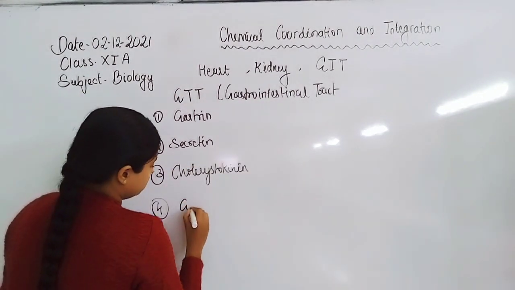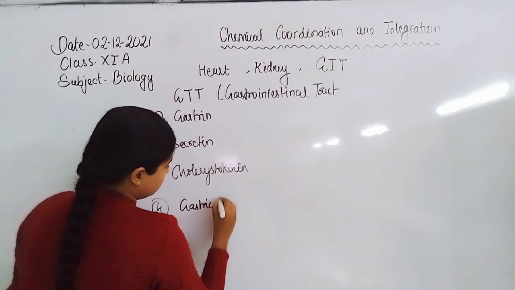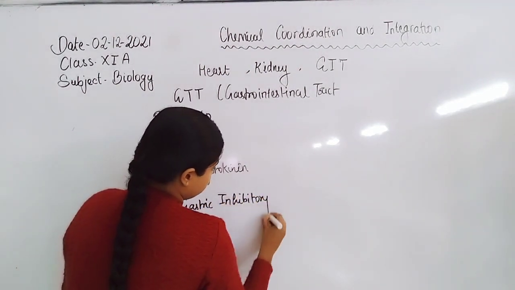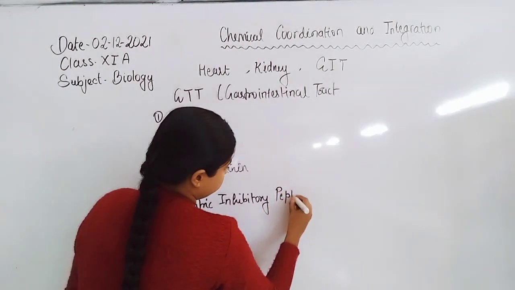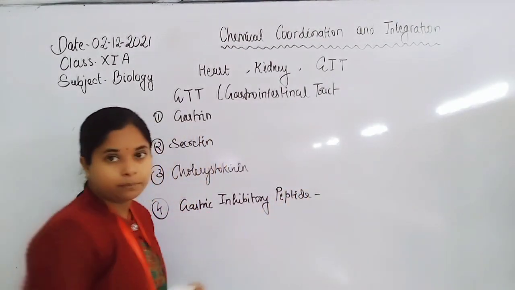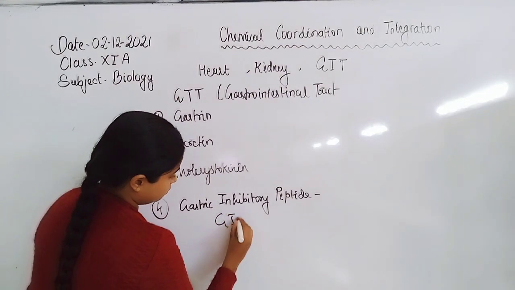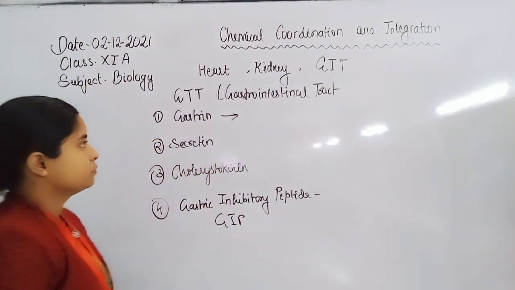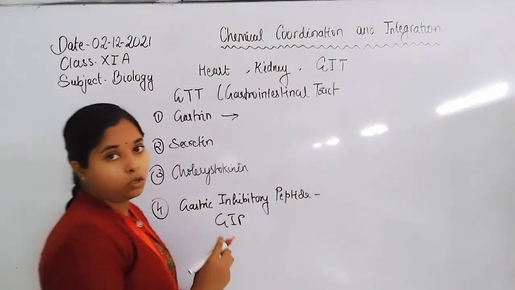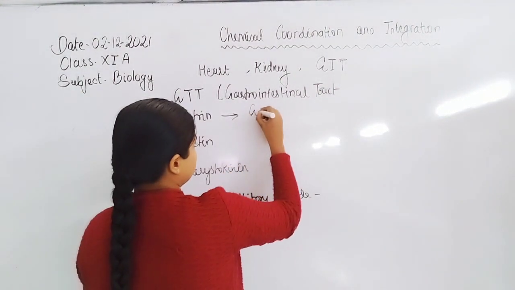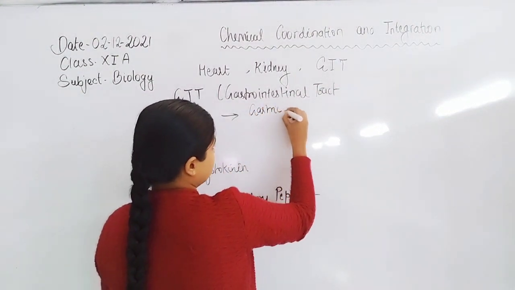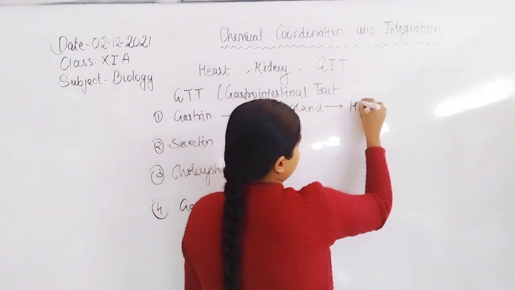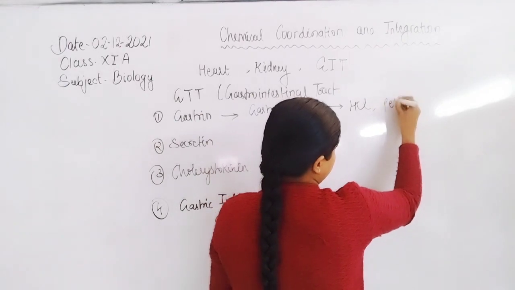GIP, gastric inhibitory peptide. Gastrin acts on the gastric gland for the secretion of hydrochloric acid and pepsinogen.